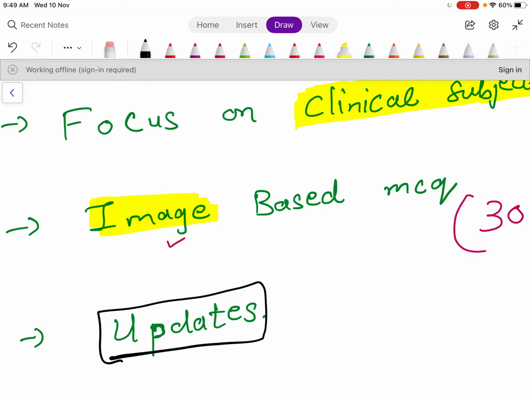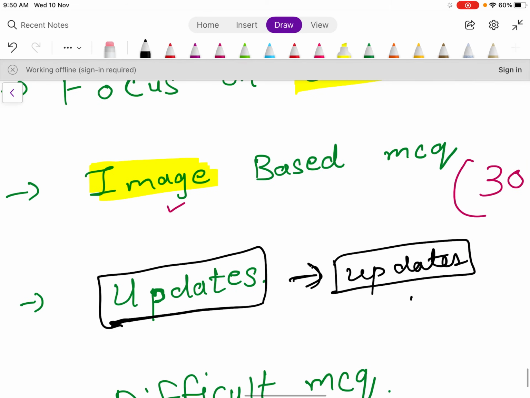Updates. Okay, this is the scariest part, because every day there are new updates. Medicine is very dynamic. How you need to approach the updates is, try to read the updates for 10 minutes every day. Just give 10 minutes for updates every day. So you will also read those updates and you will be able to revise your stuff.